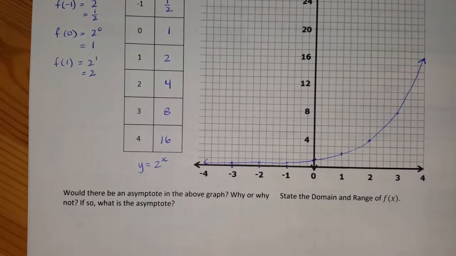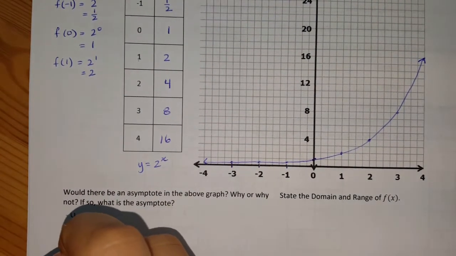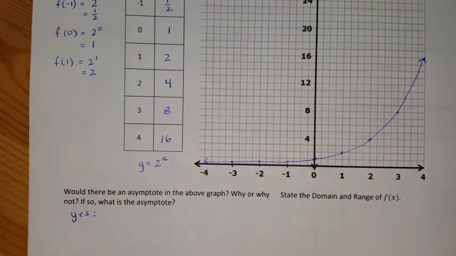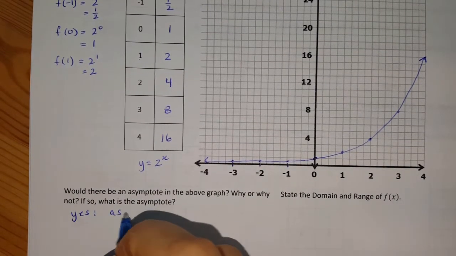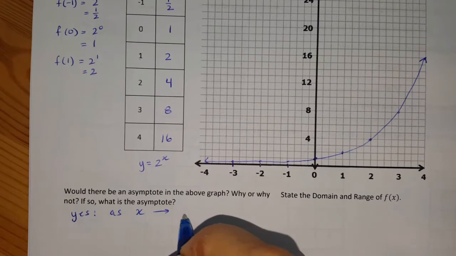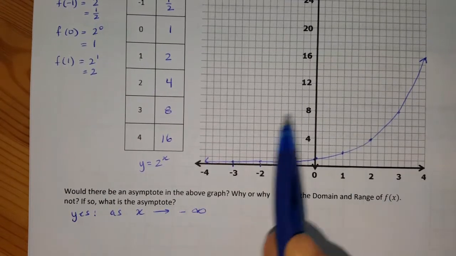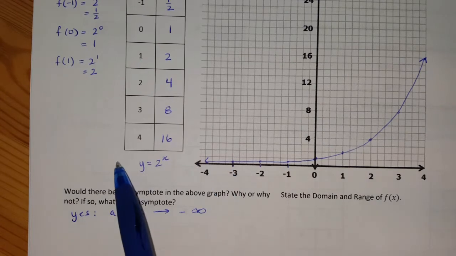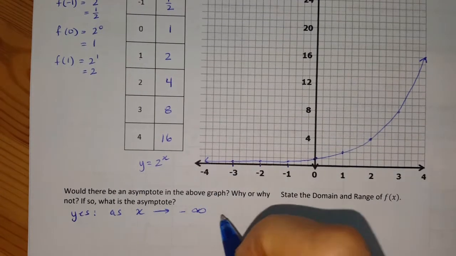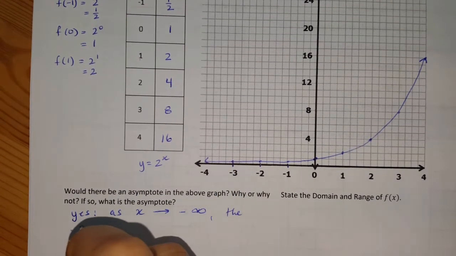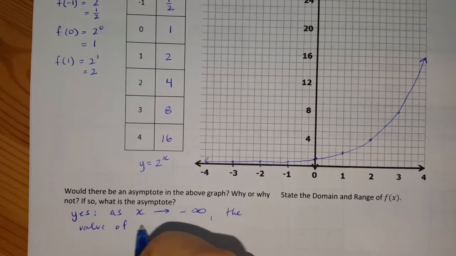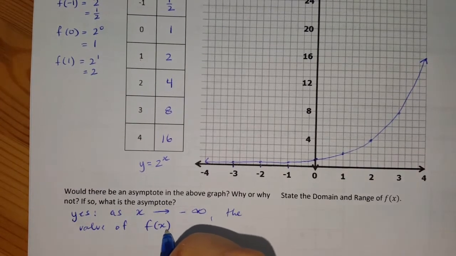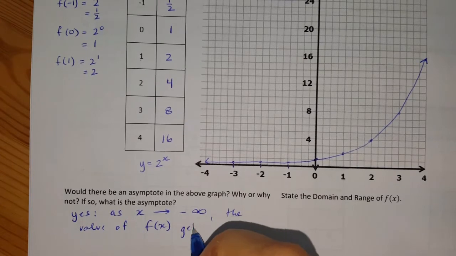So there will in fact be an asymptote. Yes, there will be an asymptote because as x approaches negative infinity, so as x gets more and more negative, the value of f(x) gets very small.